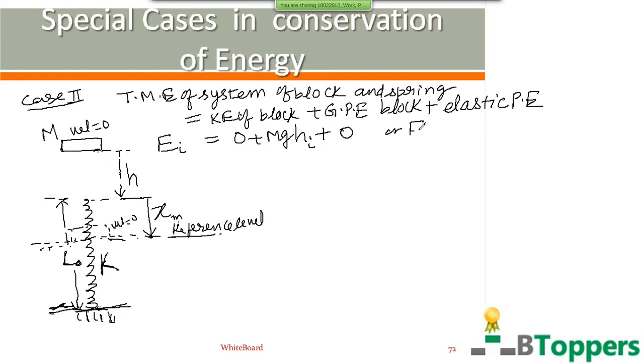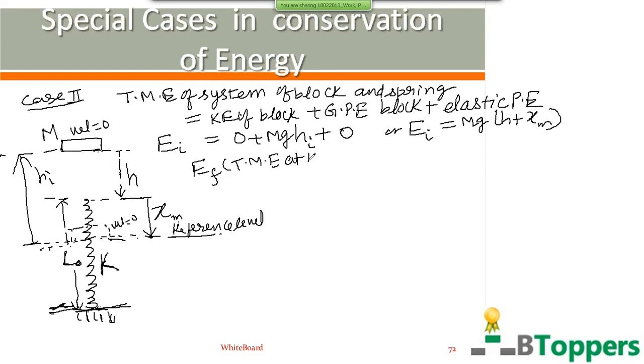Here the initial height of the block above the reference level is equal to h plus x subscript m. h subscript i equals h plus x subscript m, where h subscript i is the initial height of the block above the reference level. E subscript f denotes the total mechanical energy of the system of block and spring at the instant of maximum compression of the spring.